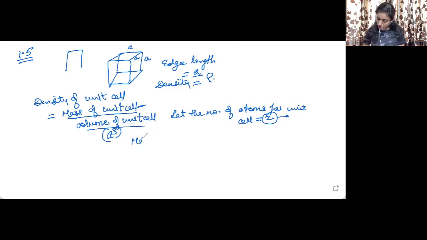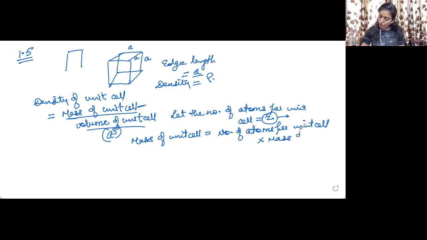So how can you find out the mass of an atom?